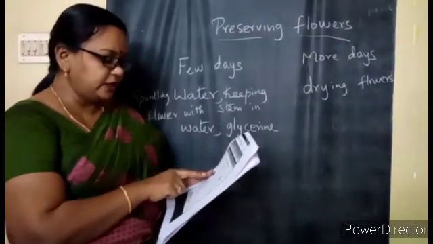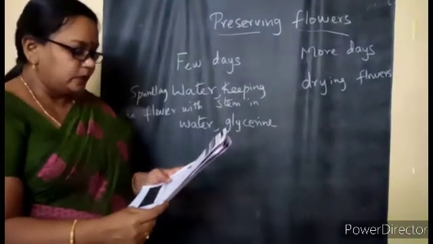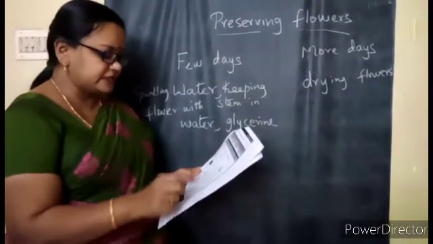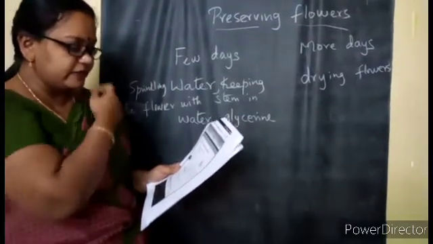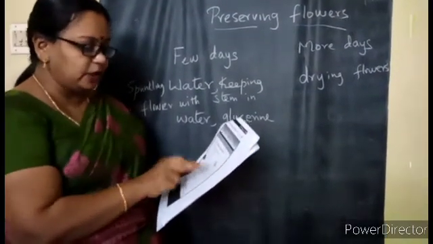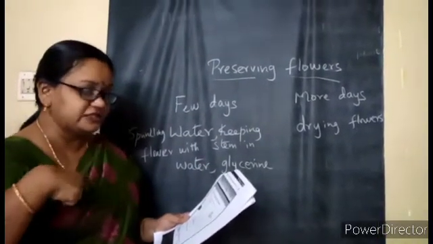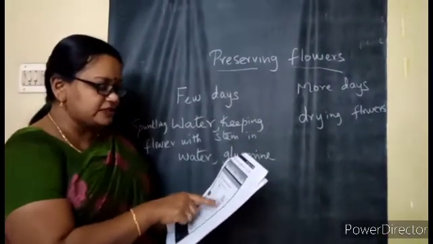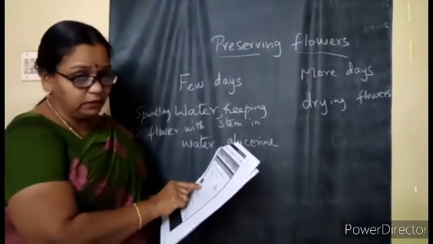See the first picture, in a glass container, two roses are kept along with the stem and leaves also there, you can see in the water. And here you can see some other flowers, they are dried up and they are kept in the open place. So the question is, how are the two methods of preserving flowers different? What is the first method and what is the second method? First method, how are they preserving? They have kept the flowers in water.